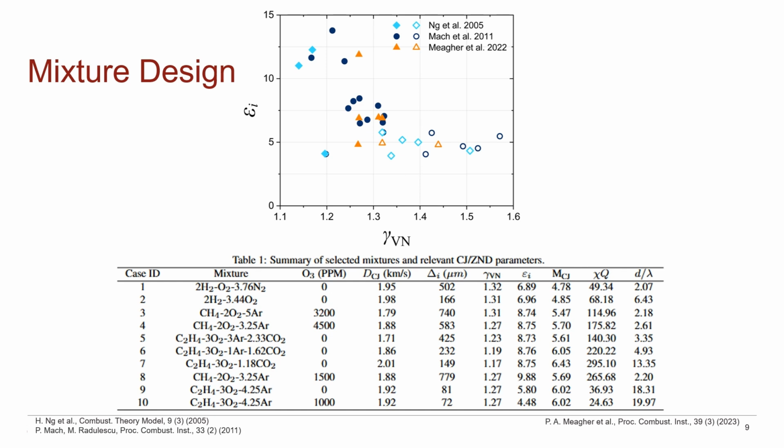Here I am showing the parameter space for effective activation energy and gamma again with the same previously studied mixtures, and as a reminder, the filled symbols correspond to irregular mixtures and the open symbols correspond to regular mixtures. For this study, we have constructed 10 mixtures that isolate the effective activation energy or gamma independently. Their CJ and ZND parameters are shown in the table at the bottom.